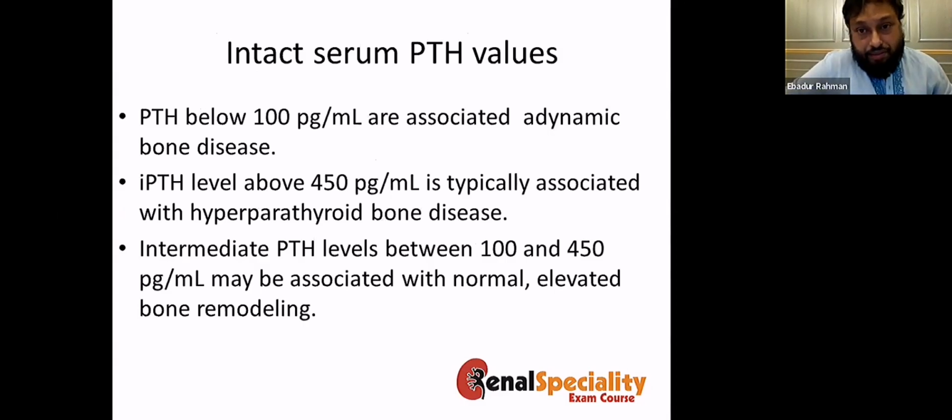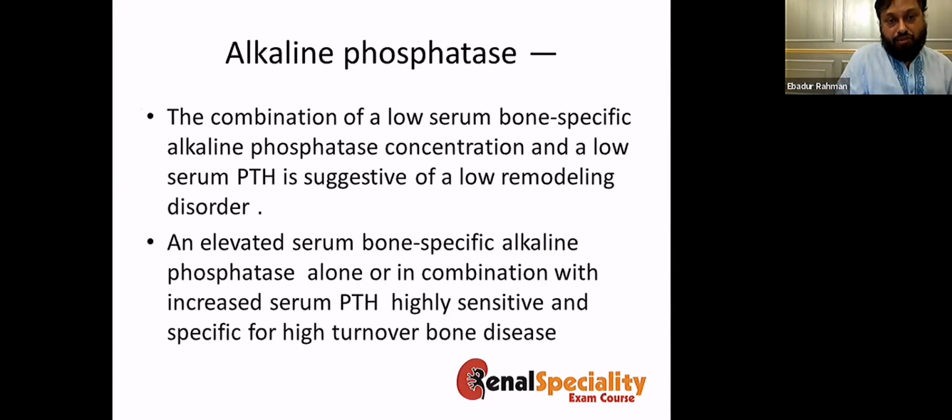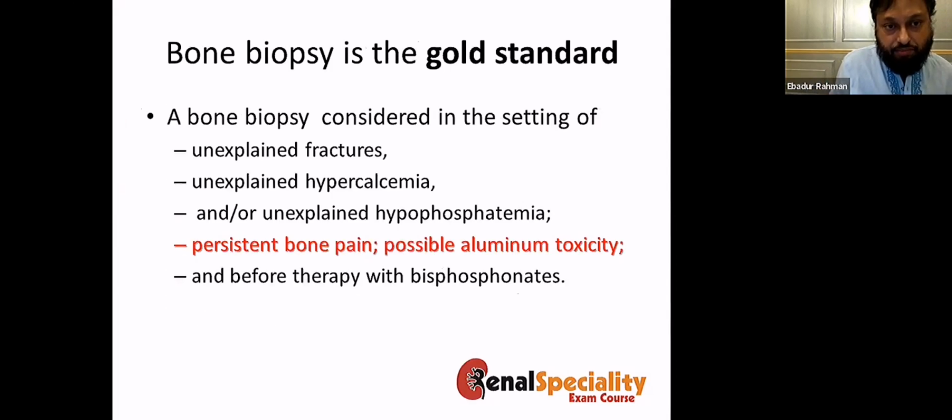Now, the intact PTH values will give you an idea what type of bone disease this patient has. If the value is below 100, you're probably dealing with adynamic bone disease. If the value is above 450, you're probably dealing with hyperparathyroid bone disease. If it is between 100 and 450, you're probably dealing with normal dynamic bone disease. Alkaline phosphatase is also a very good tool. If you have a combination of low serum bone-specific alkaline phosphatase with a low PTH, that will suggest a low turnover bone disorder. And if you have the opposite, high PTH and high alkaline phosphatase, then you are dealing with a high turnover bone disease.